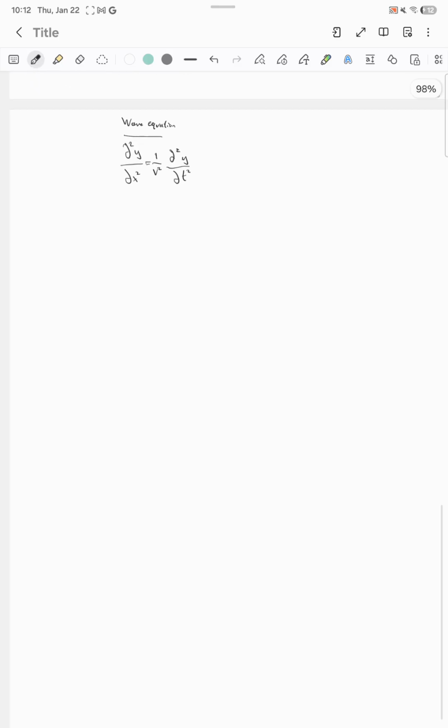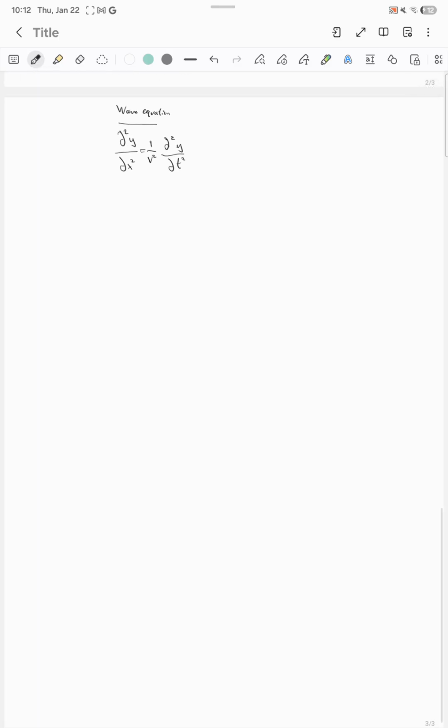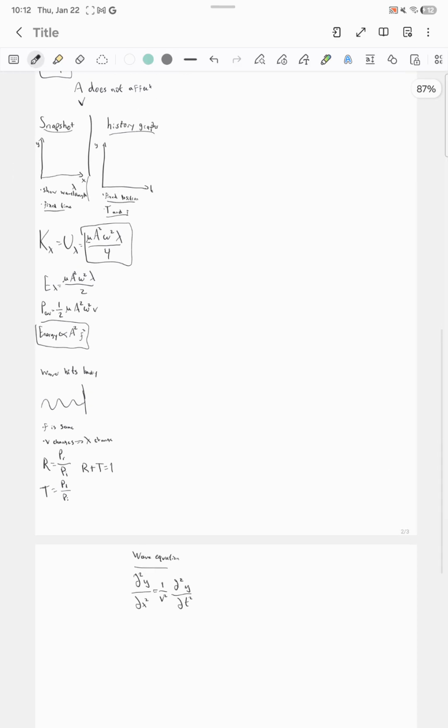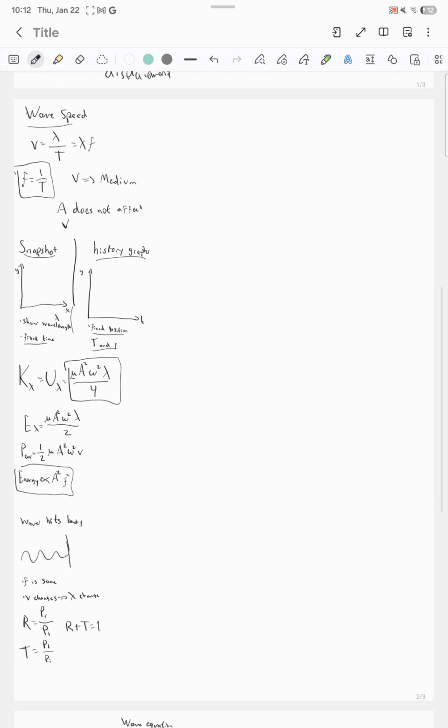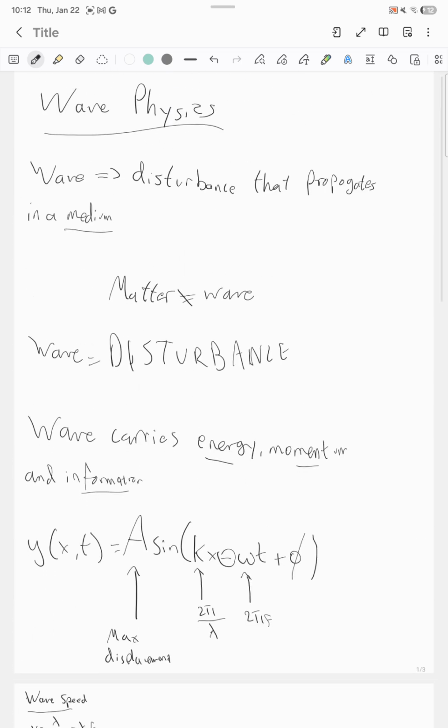So this is much of the things about wave physics. It is really important to know some basics about wave physics. Hope this was helpful. We saw some equations. We saw the definition of a wave, which is a disturbance that propagates in a medium.